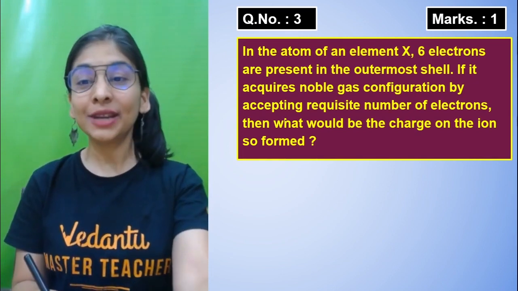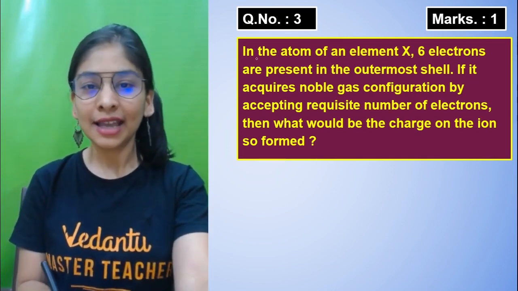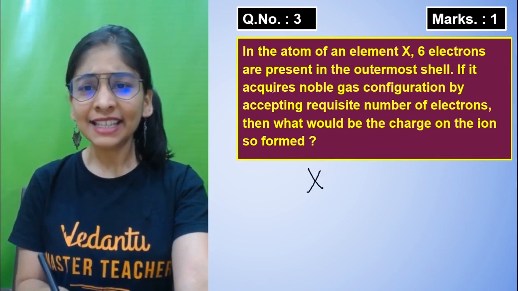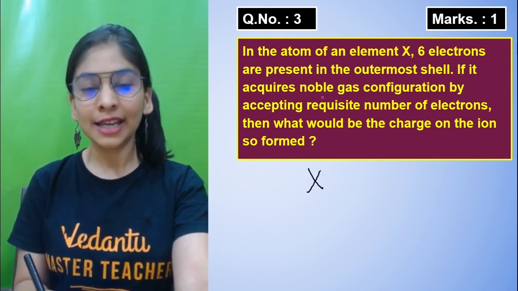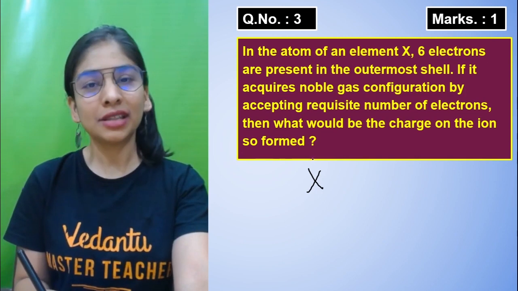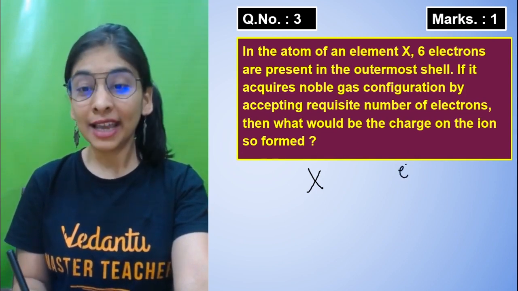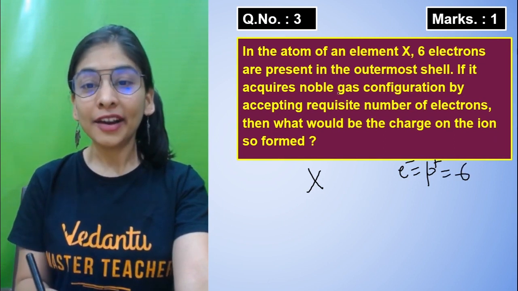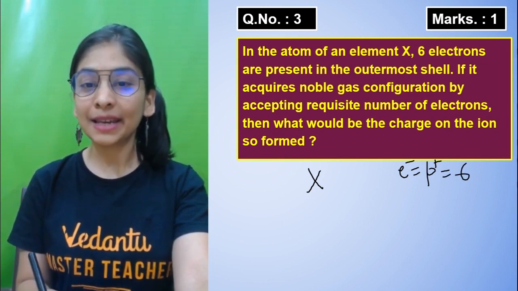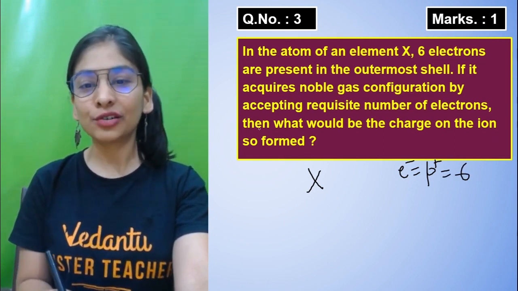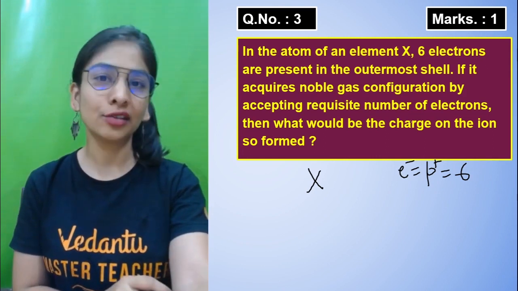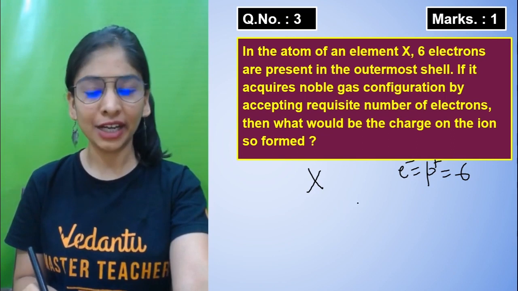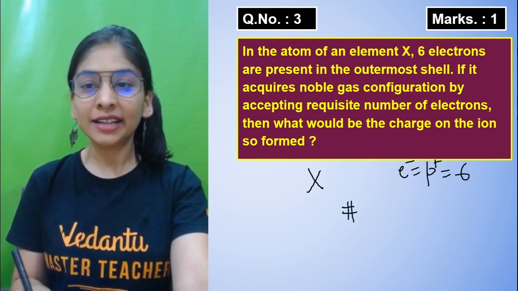Question number 3 is again for 1 mark, and the question is: if the atom of an element X has 6 electrons present in it, that can be the atomic number also, because in a neutral atom electron and proton are the same. If it acquires a noble gas configuration by accepting the requisite number of electrons, what would be the charge on the ion formed? Basically talking about an element having 6 electrons, you can always write its configuration.